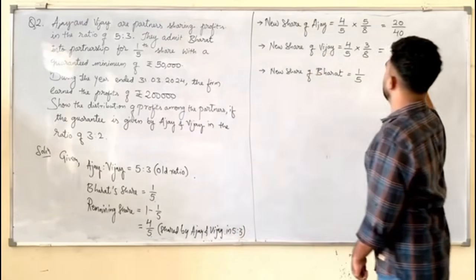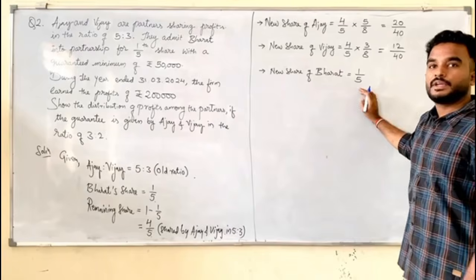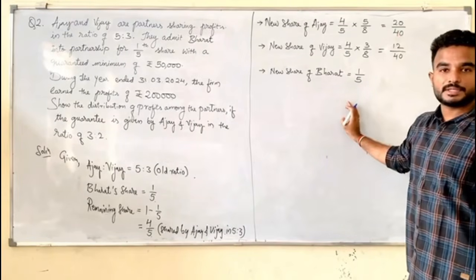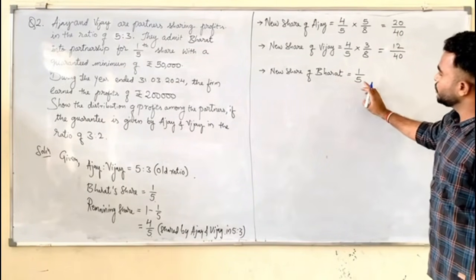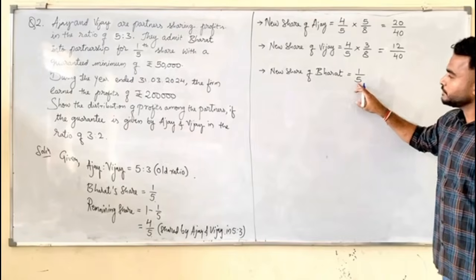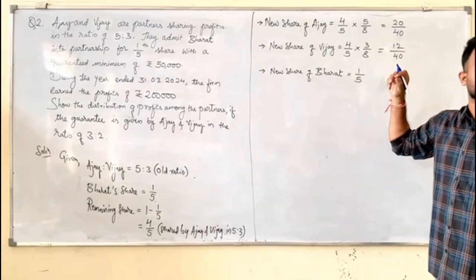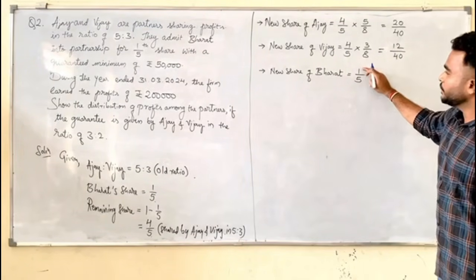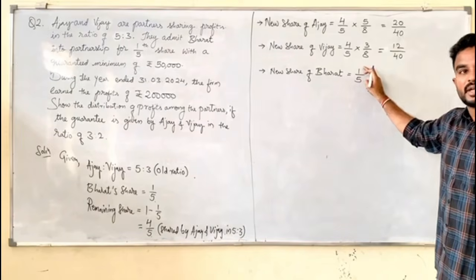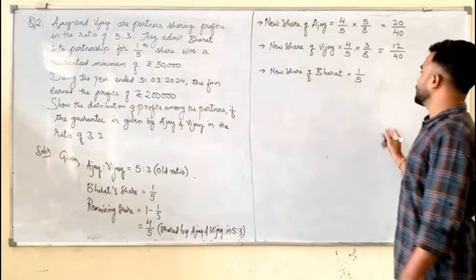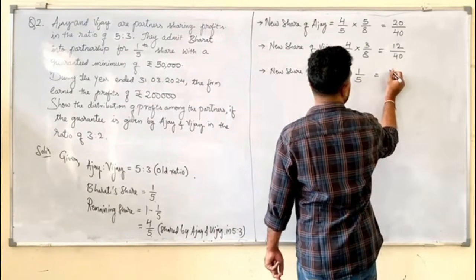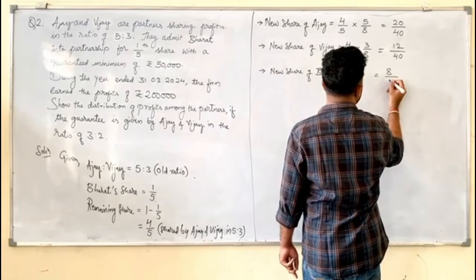Now, if you see, the denominators are not common, so we have to bring them to a common base. To convert this 5 into 40, how many times should we multiply? Into 8, numerator also into 8, denominator also into 8, which is 8/40.